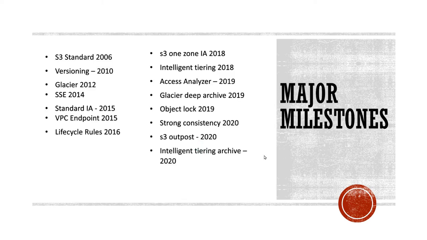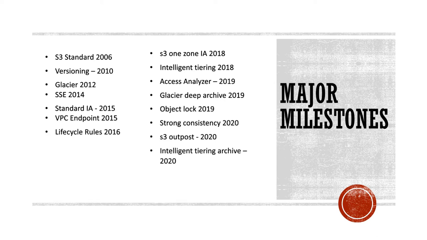So initially when S3 came in, there was only one storage class, which was S3 standard, and that was launched in 2006. Then there was a feature called versioning added in 2010. I have just put in the major ones. I have not put in all the enhancements, because there were tons of enhancements done in the last 15 years. And if you look at S3, there are 320 plus microservices running in the background for S3 to function. Now versioning came in 2010.